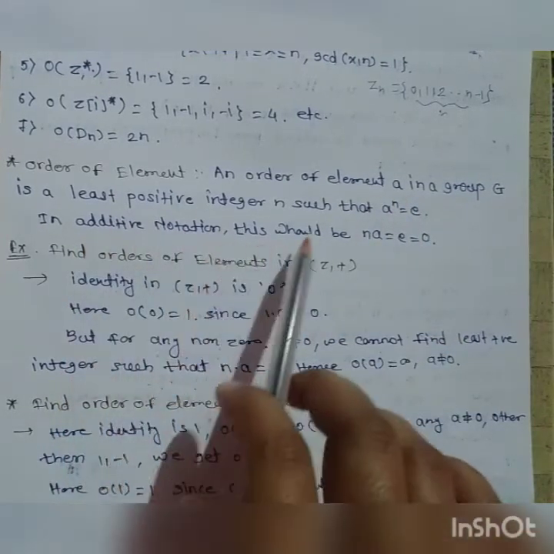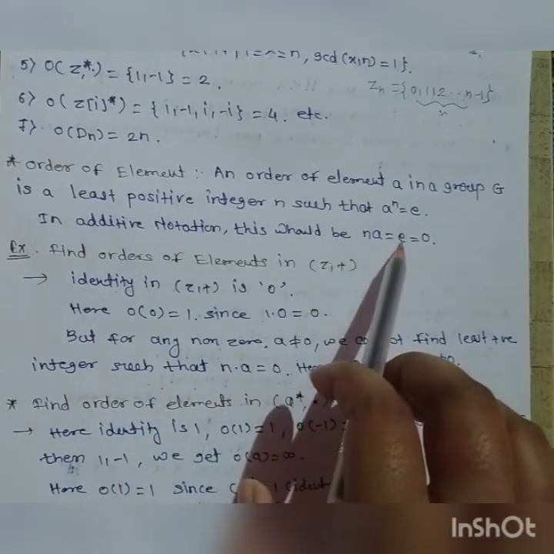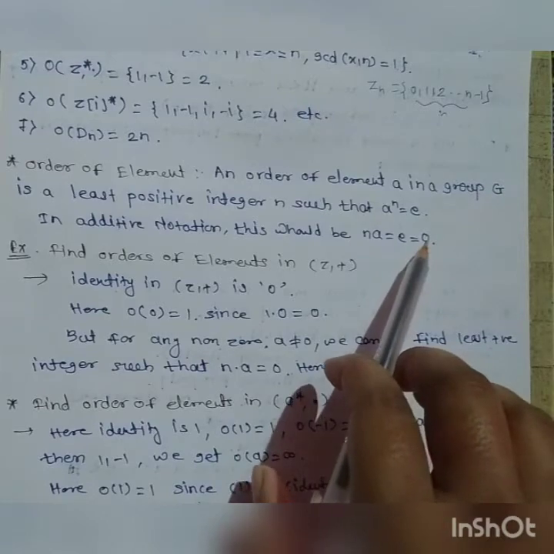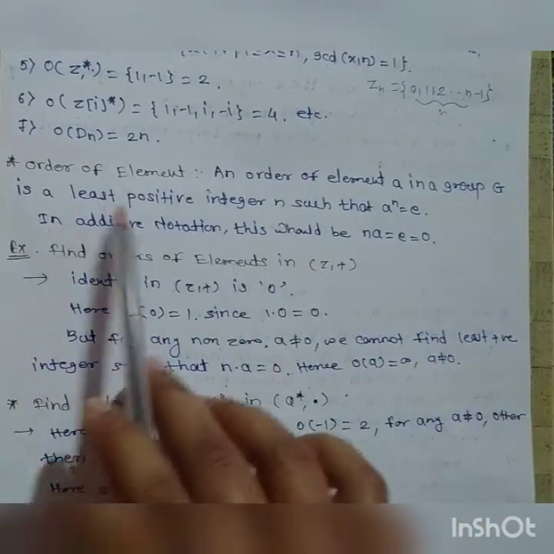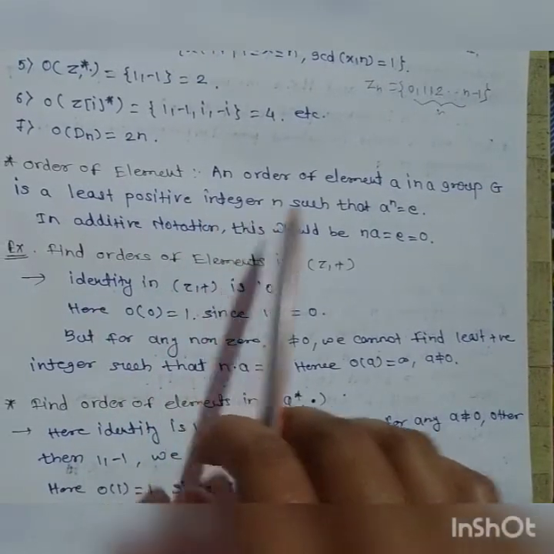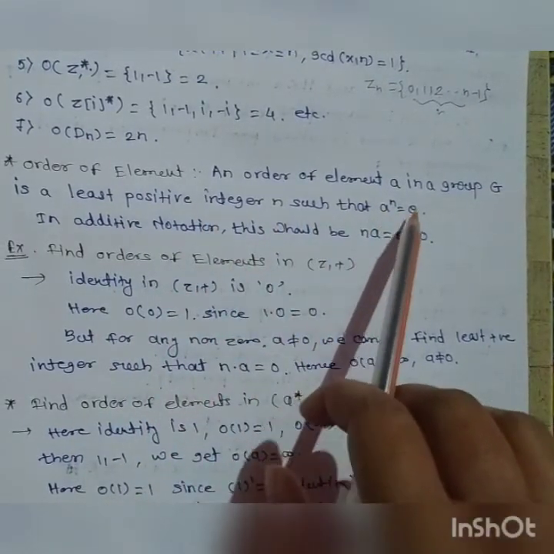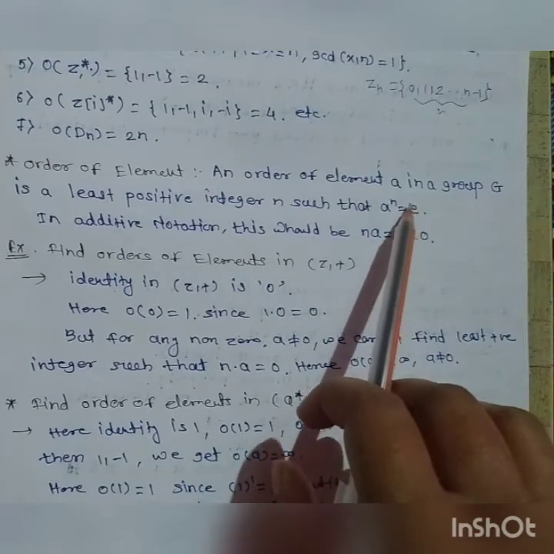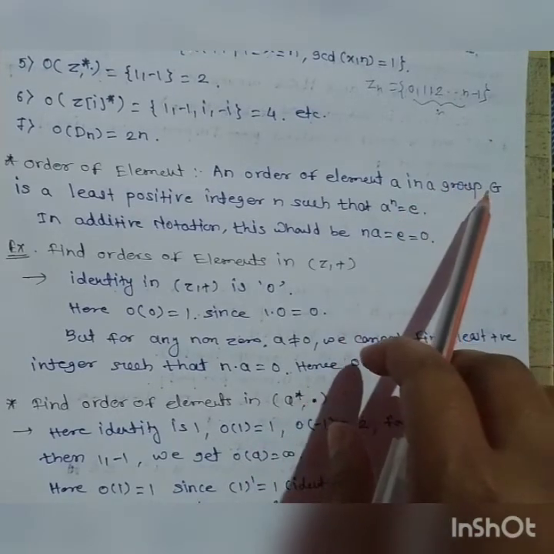In additive notation, this would be n times a is equal to identity, which is 0. Therefore, the order of an element is the least positive integer n such that a raised to n is equal to identity, where identity is the identity of the group G.